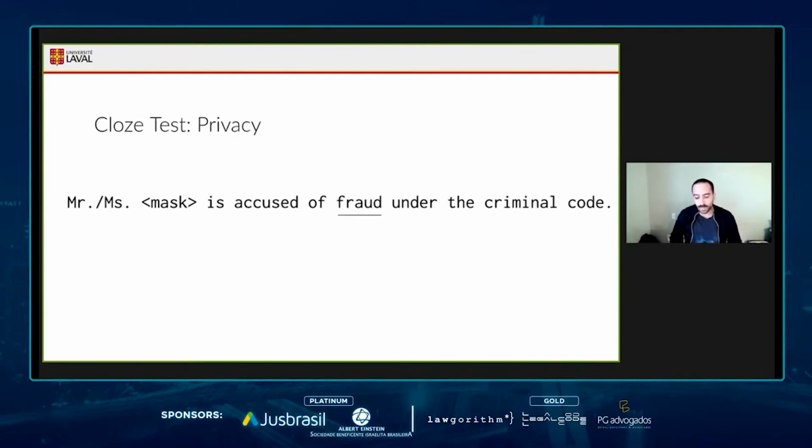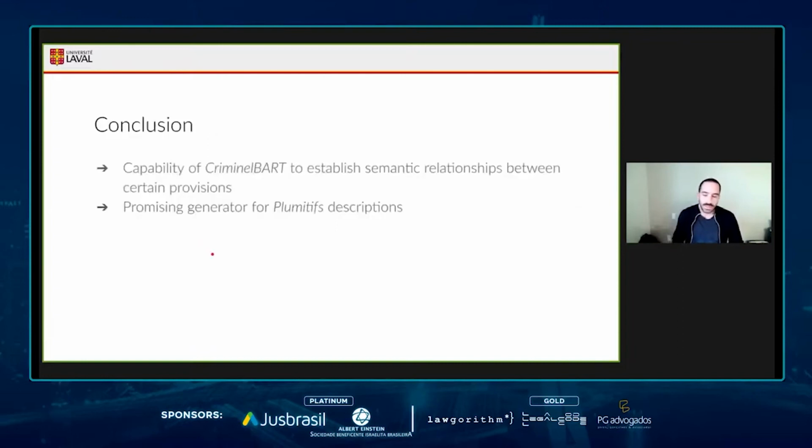It may be prejudicial to them if this model were generating this kind of thing. But yeah, this was an interesting Cloze test to run.